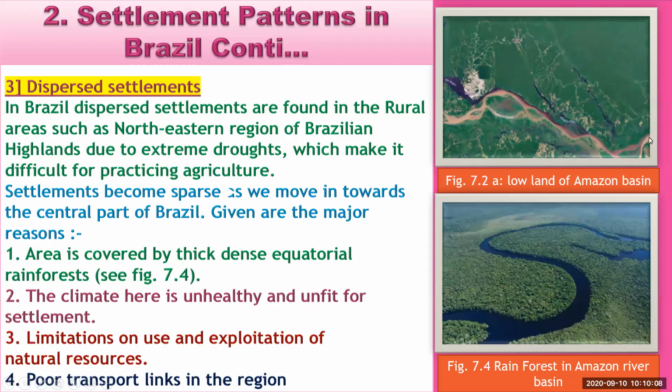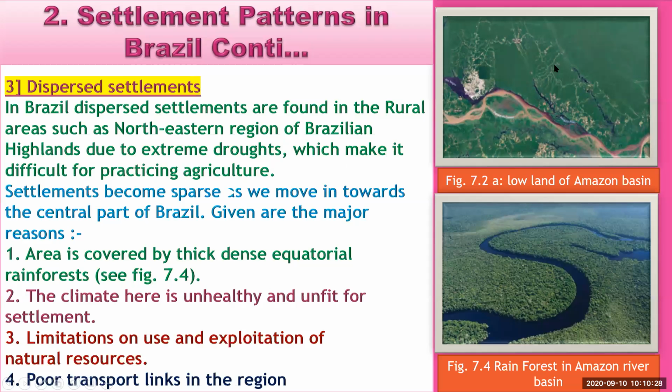Here you can see a satellite image, and one photograph captured from a drone camera or something else. Both pictures are related to the Amazon River, and this is the lowland area of the Amazon basin in the first picture.